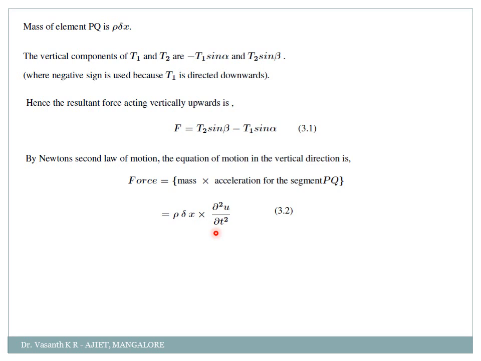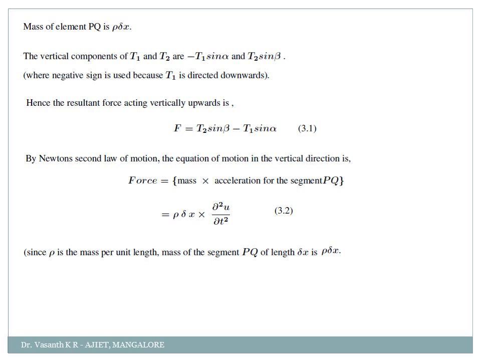So my force is nothing but mass into acceleration, that is rho dx into dou square u by dou t square. Why am I using partial? Because u is a function of both x and t. Clear? Now I'll equate 3.1 and 3.2. So in the place of F I can substitute this: rho into dx into dou square u by dou t square is equal to T2 sin beta minus T1 sin alpha.